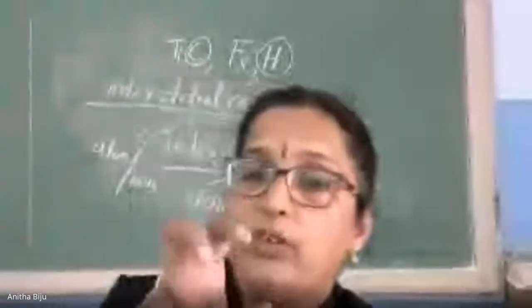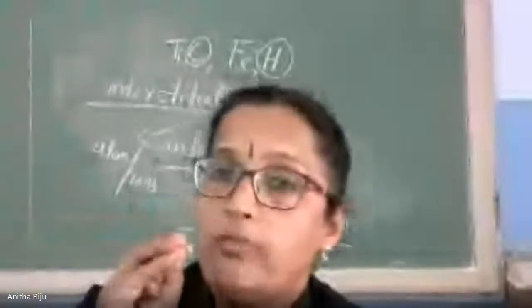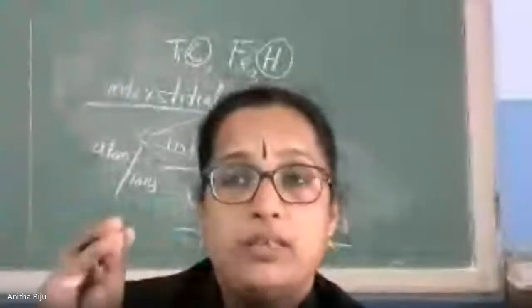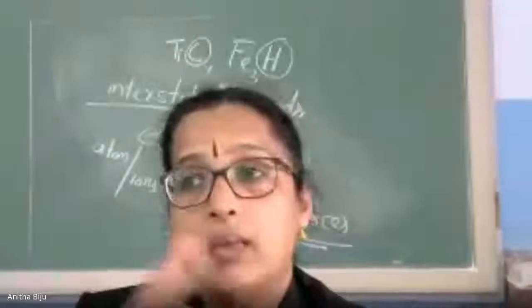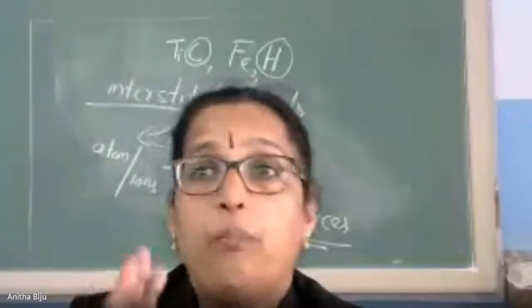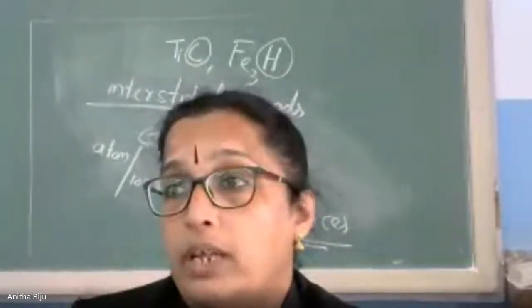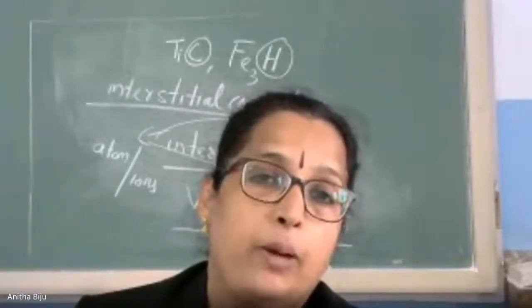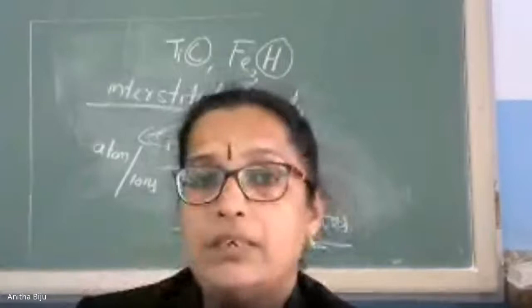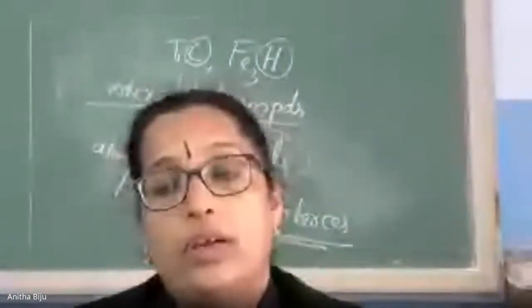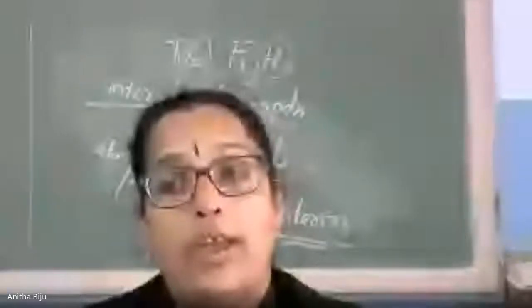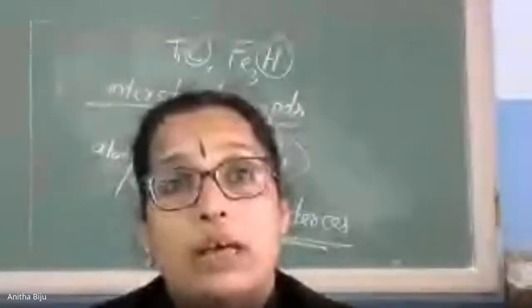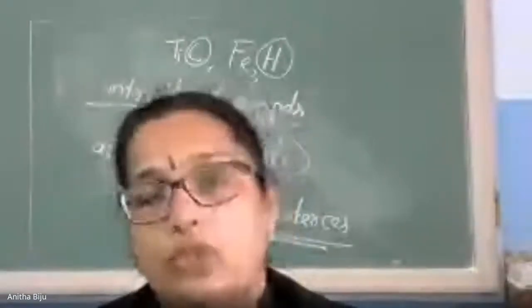So when we are talking of lanthanoids, the configuration comes like this. It has some electrons in 4f, then some electrons in 5d, maybe 0 electrons in 5d, then some electrons in 6s. So this is the general configuration of F block elements, especially inner transition elements, lanthanoids.